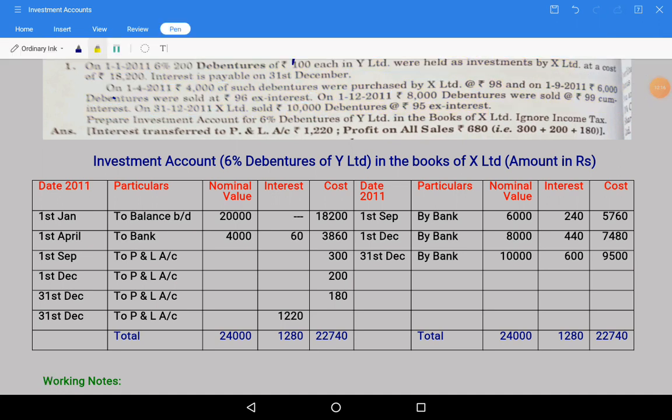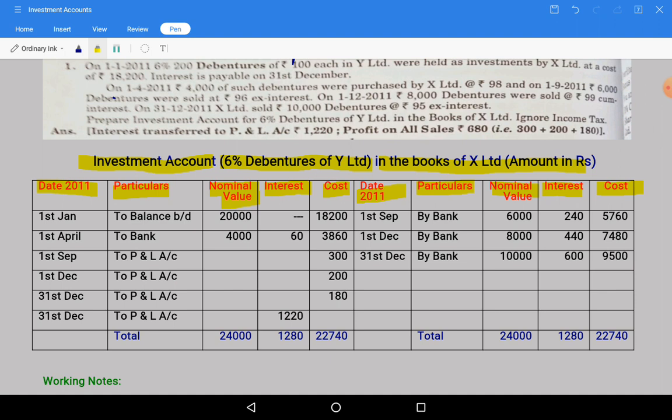So let us see the investment account. Investment account, 6% debentures of Y Limited in the books of X Limited, amount in rupees. Debit side: date, particulars, nominal value, interest, cost. Similarly, the credit side also appears: date, particulars, nominal value, interest and cost.